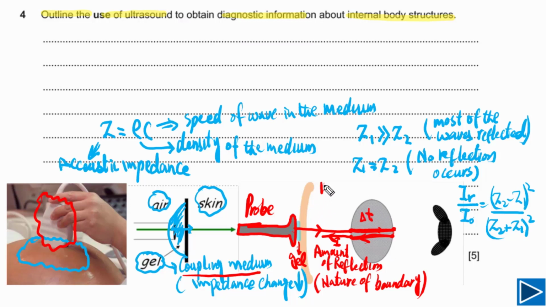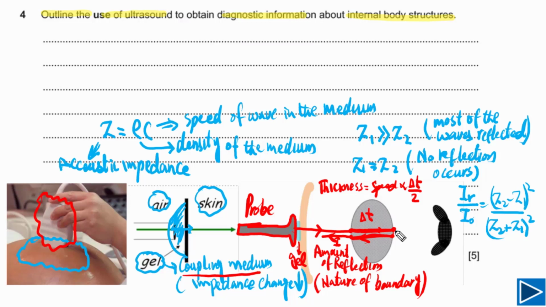Based on this time delay, we can find the thickness of the tissue if we know the speed of the wave in the medium. So simply we can say thickness will be equal to speed times delay time, the gap of time between two pulses, divided by 2. So we can find the thickness of the tissue.